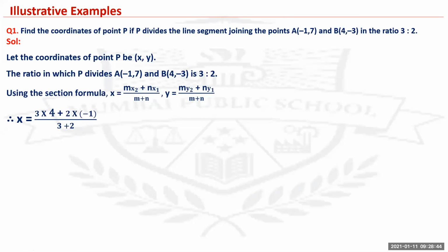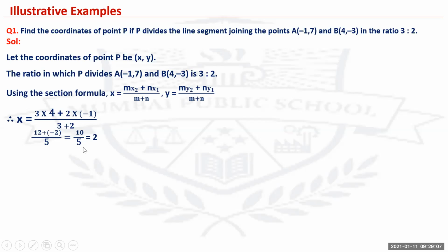Substituting the values, we'll get x as (3 into 4 plus 2 into -1) upon (3 plus 2). So 3 into 4 is 12, 2 into -1 is -2. So you'll get (12 plus -2) upon 5. Plus and minus becomes minus. So 12 minus 2 is 10, so you'll get 10 upon 5.